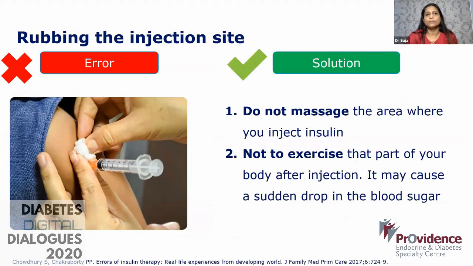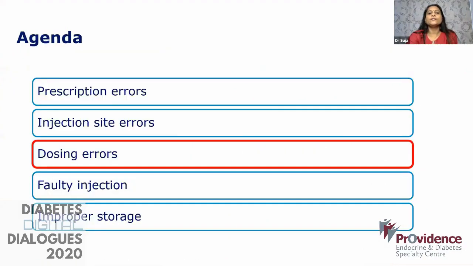Suppose your patient is taking injections on the anterior thigh, then they should not immediately do jogging or something similar. It may lead to a sudden drop in blood sugar because of faster absorption. So this is another important point.